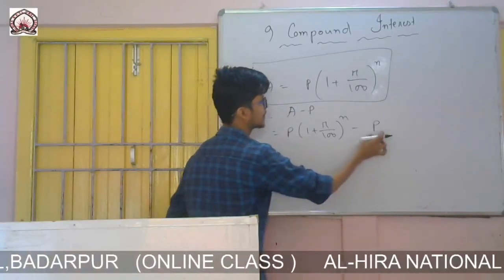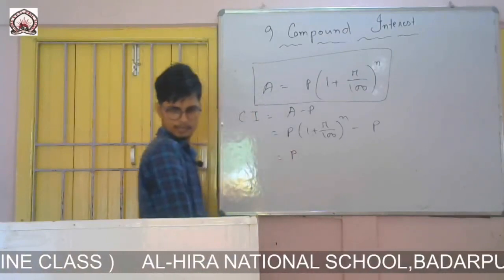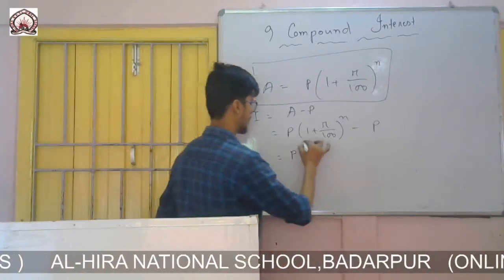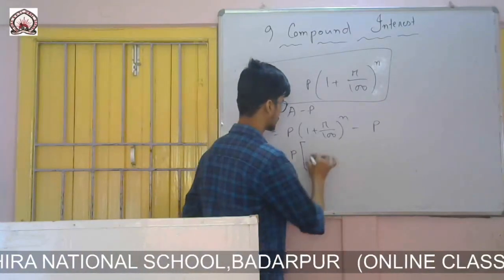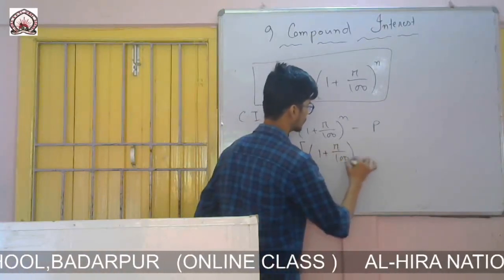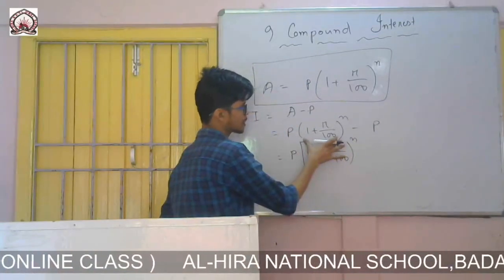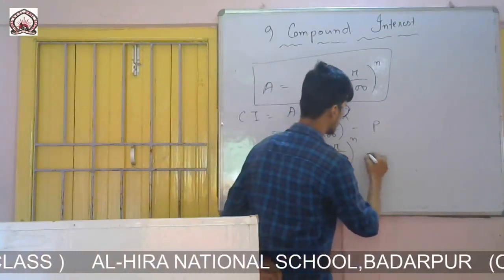So here also P, and that side also P is there. So simply I can take P as common. If I take P common, first of all I have to give a bracket, then 1 plus R by 100 to the power N is left inside, and the minus sign is left in the middle.